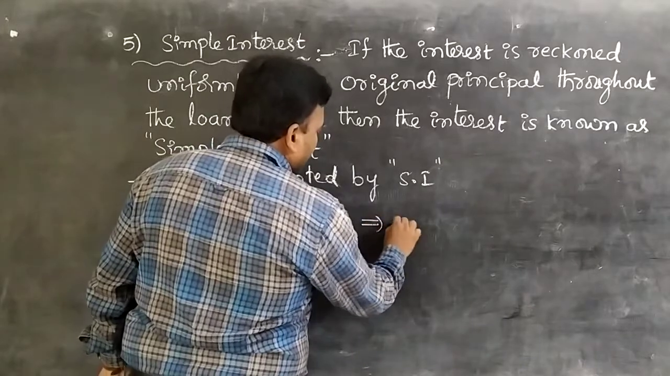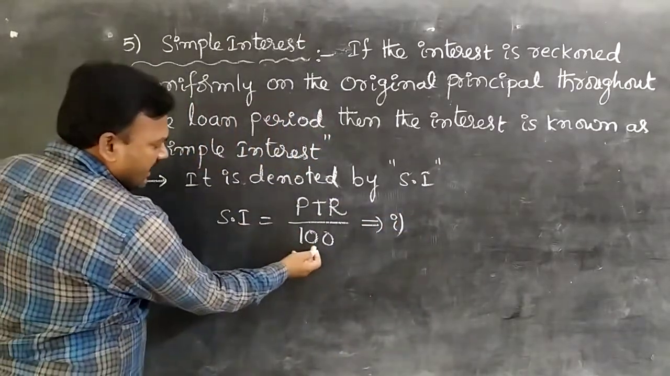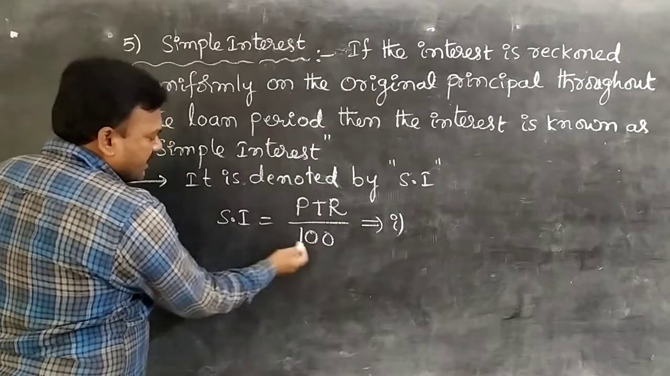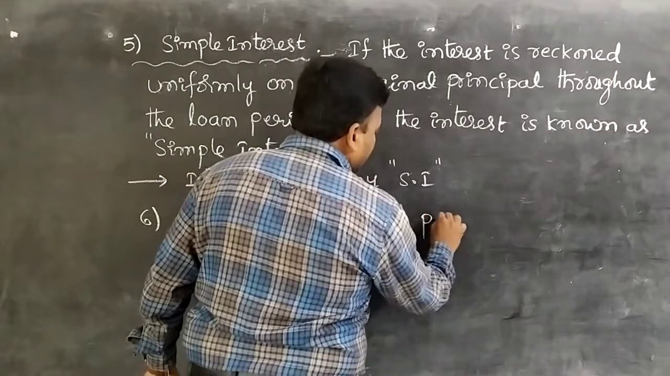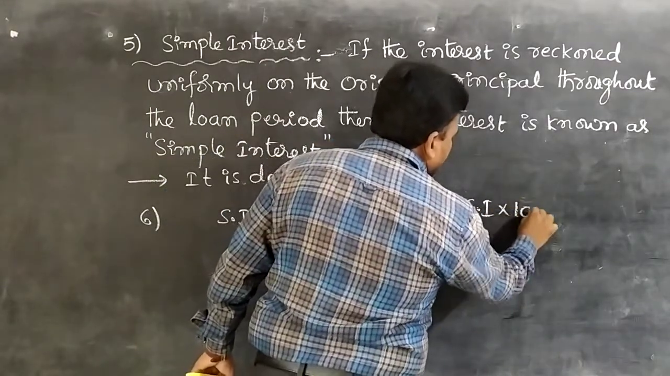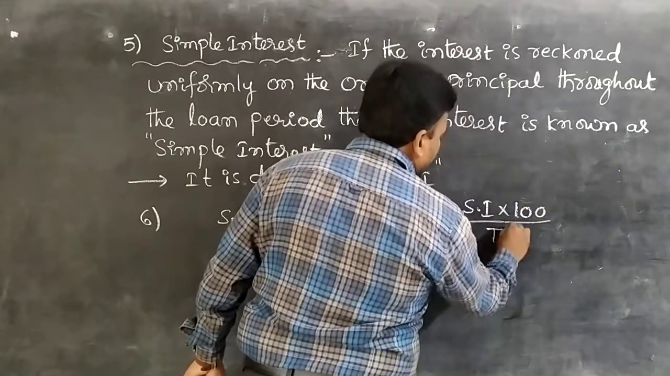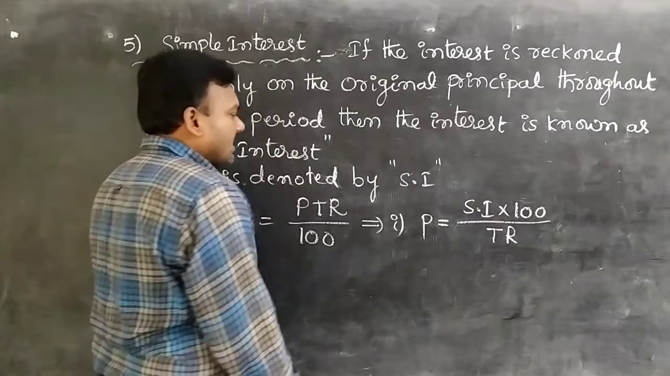We create one more formulas. First P, students. Here 100 is divisible. When sent to the right side it becomes multiplied. Therefore P equal to, here observe carefully, SI into 100 by TR. SI into 100 by TR. Isn't it? Next one.